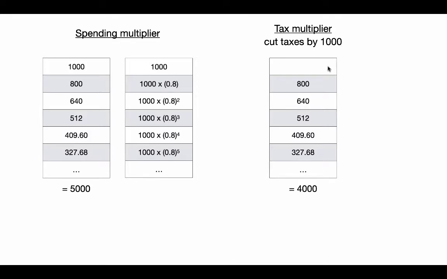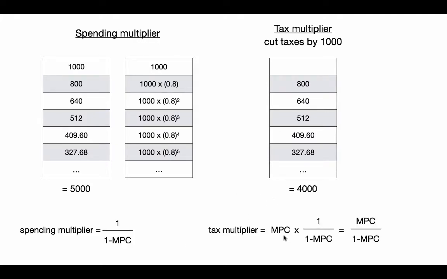Income goes up by 1,000. The first spending effect is 80% of that. So that's why it's the same series except for that first term, which is why this is going to add up to 4,000 instead of 5,000. And so if we look at, so here it's the spending multiplier over here. So you can think of it as 0.8 times this whole series, because that would give you the same sum minus that first term.